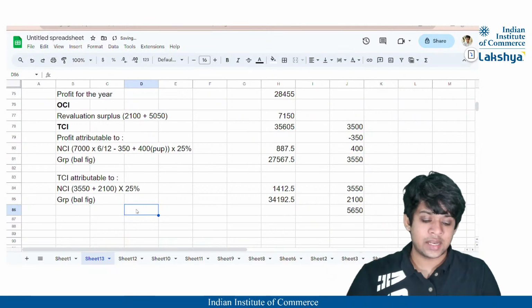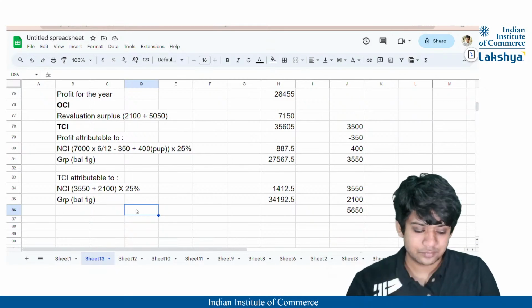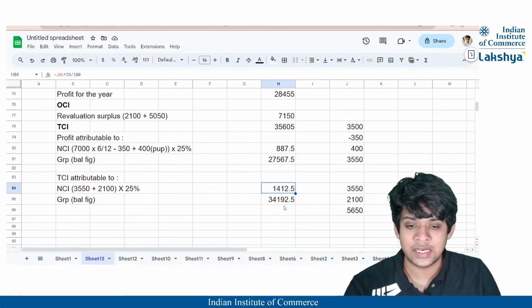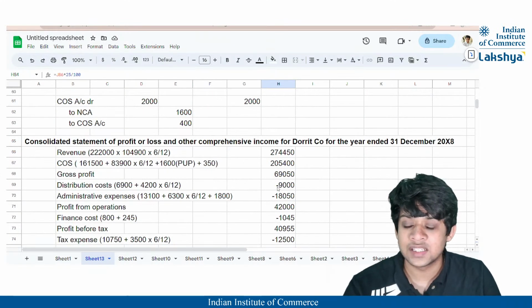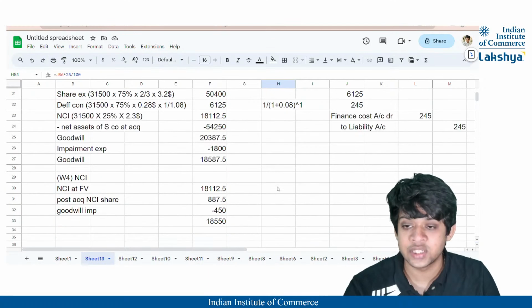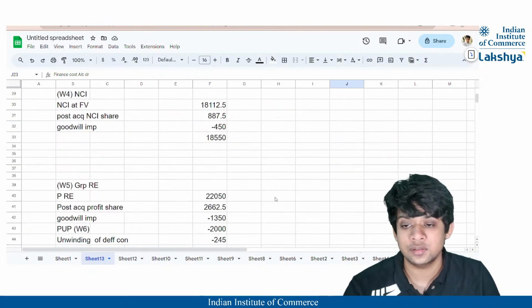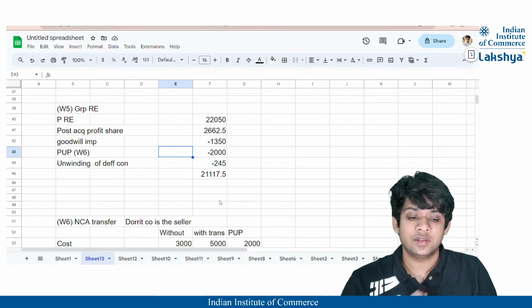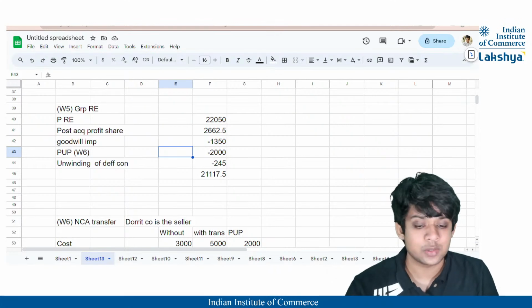I hope this sum is clear, guys. I hope you've understood everything here, be it for each and every calculation, right? So I think we are done with all the necessary calculations here. I hope it was completely clear to all of you, right? Now we have prepared the statement of profit or loss. We've done the necessary adjustments for each and every working note, be it for the finance cost, be it for the group retained earnings. So I hope this part is clear. We'll restart the class in 20 minutes after a 20-minute break. Thank you guys. We'll continue in 20 minutes.